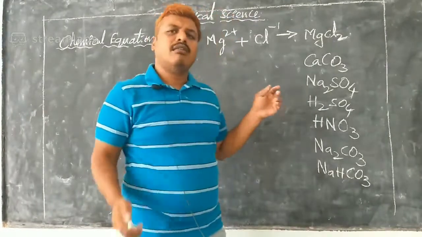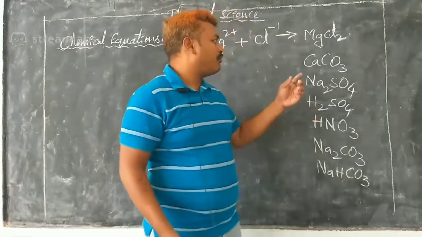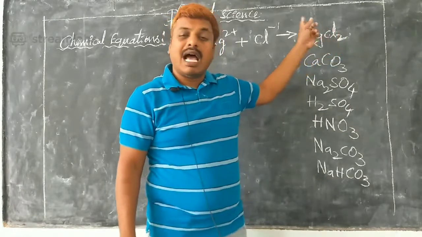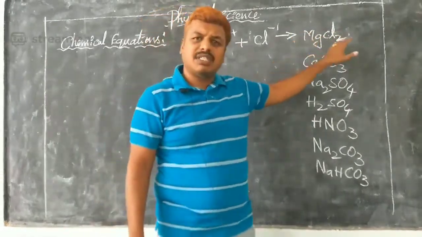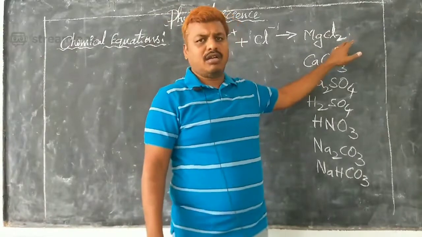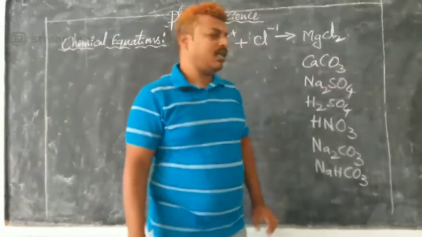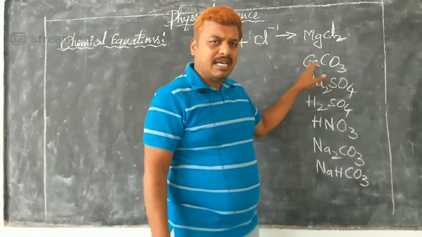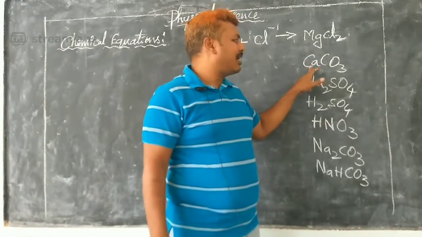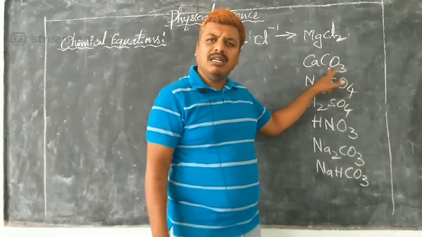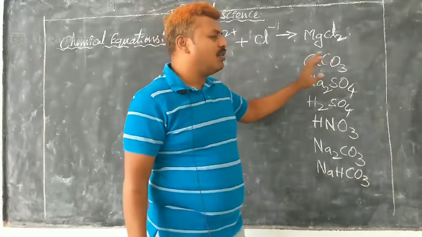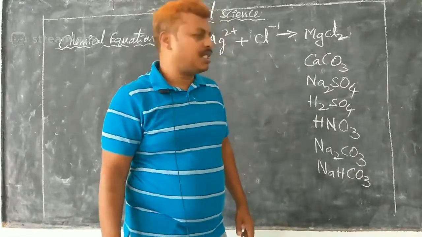Just now we saw when a cation of magnesium reacts with chlorine, that is an anion, it forms magnesium chloride. Here also the calcium is a cation, reacts with carbonate, and it will give you CaCO3.